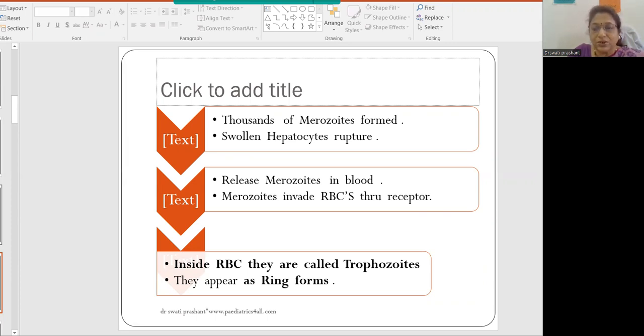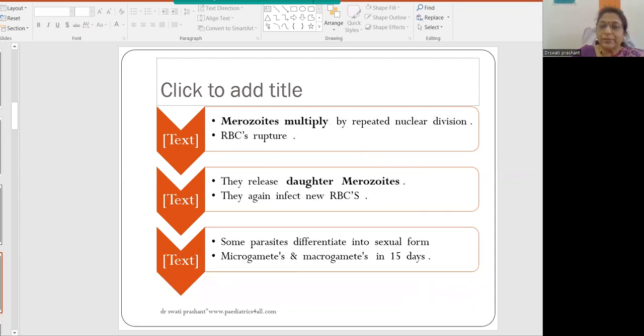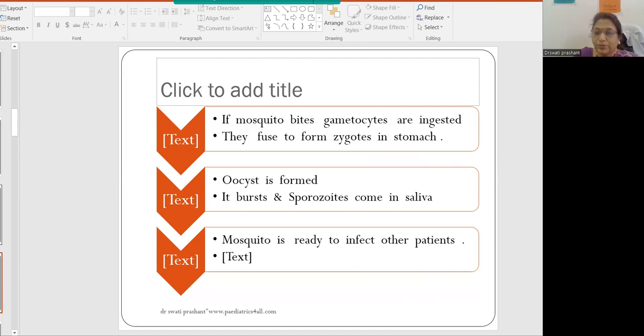Inside the RBCs, they are called trophozoites, and they appear as ring forms. Merozoites multiply by repeated nuclear division, and RBCs rupture. These release daughter merozoites. They again infect new RBCs, and some parasites differentiate into sexual forms, and microgametes and macrogametes are formed. If a mosquito bites, the gametocytes are ingested. They fuse to form zygotes inside the stomach of the mosquito. An oocyst is formed, it bursts, and sporozoites come into the saliva. The mosquito is ready to infect other patients.